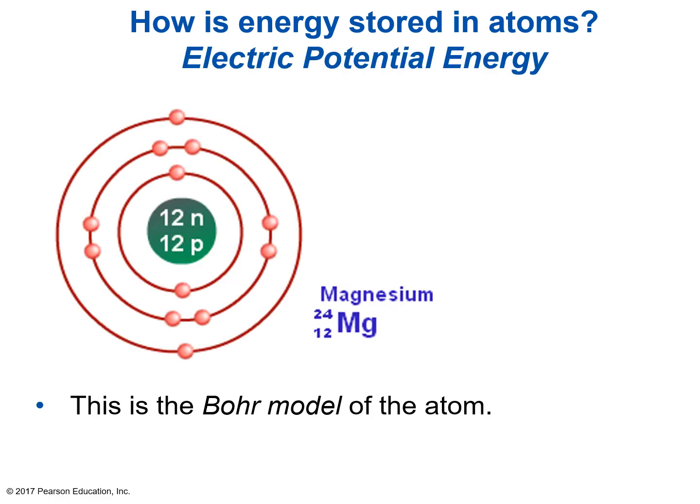I'm going to relate this to something analogous that goes on inside an atom. So instead of talking about a soccer ball and gravitational potential energy, we're going to look at electrons in an atom and their electric potential energy. Now here we have an illustration of a magnesium-24 atom. There are 12 protons and 12 neutrons in the nucleus, and there are 12 electrons going around it. And this is what's called the Bohr model of the atom.